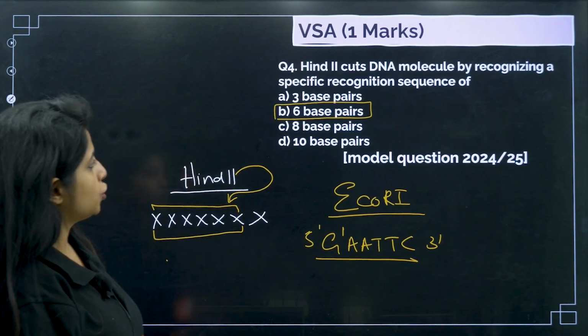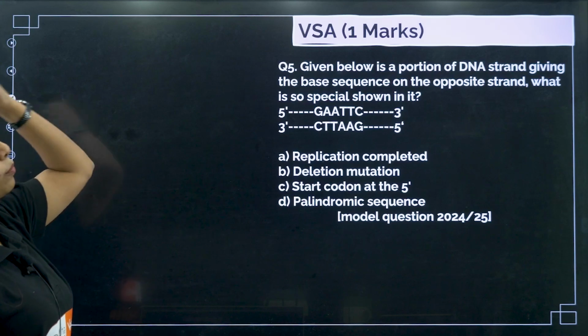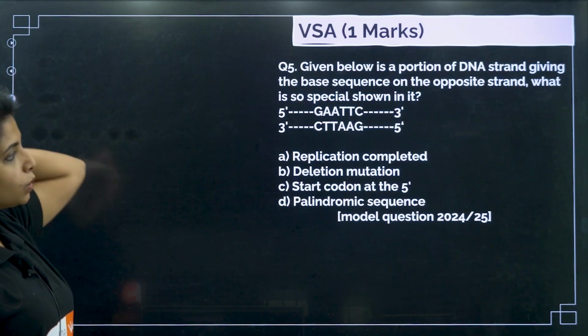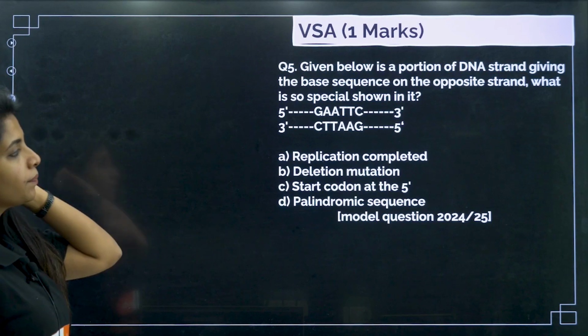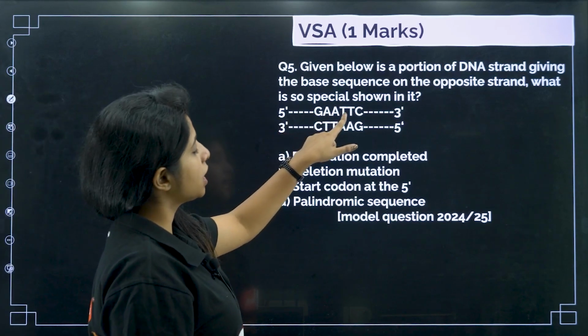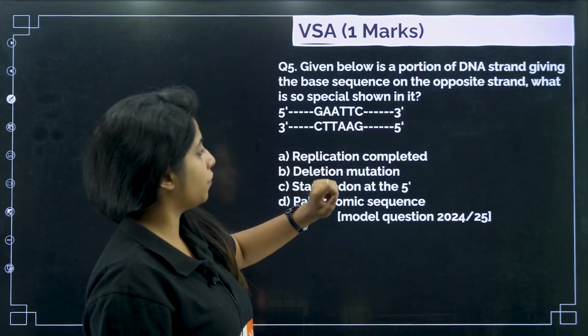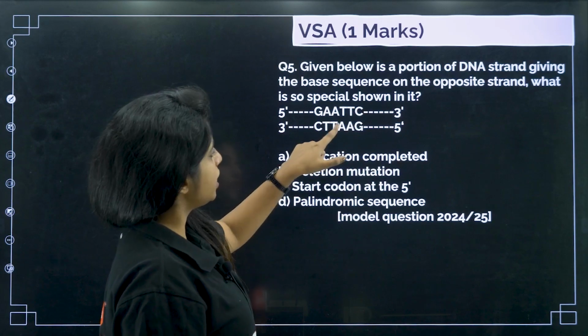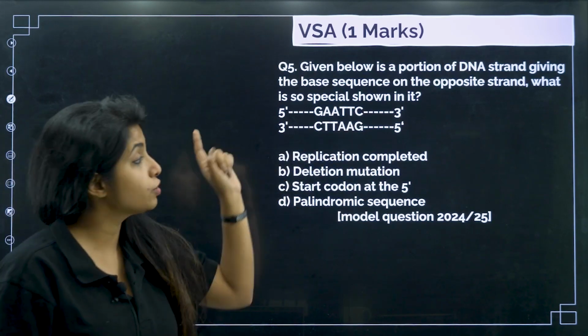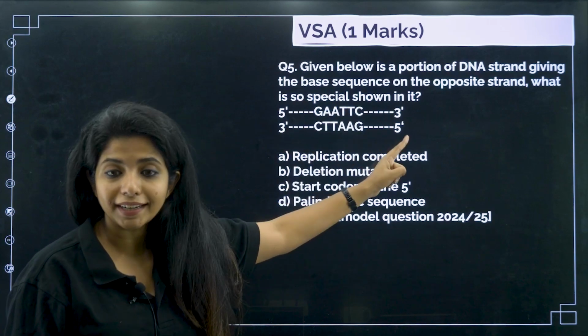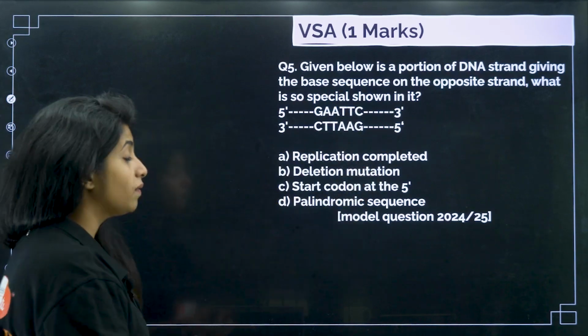Cool? Chalo. Next. Given below is a portion of DNA strand giving the base sequence on the opposite strand. What is so special shown in it? So here 5'-GAATTC-3' is given. What do you call this type of sequence which is read in the same way from both sides?